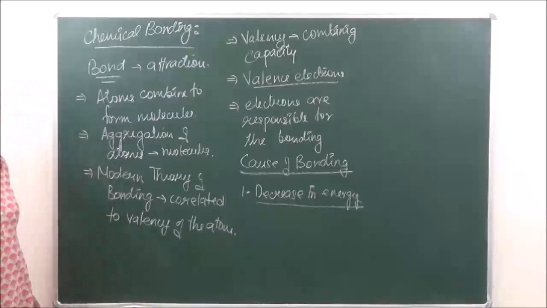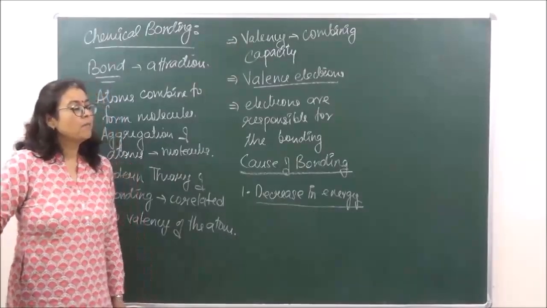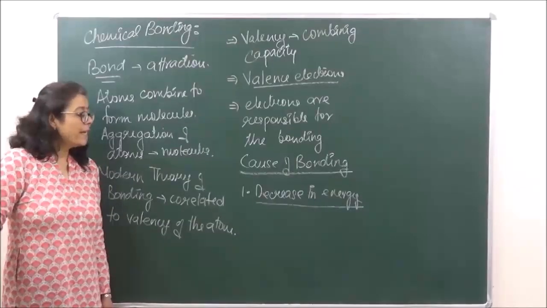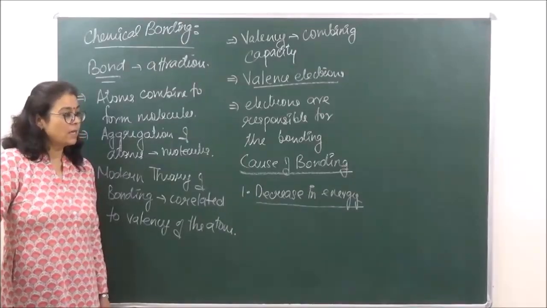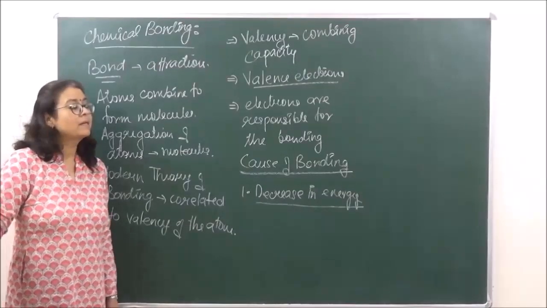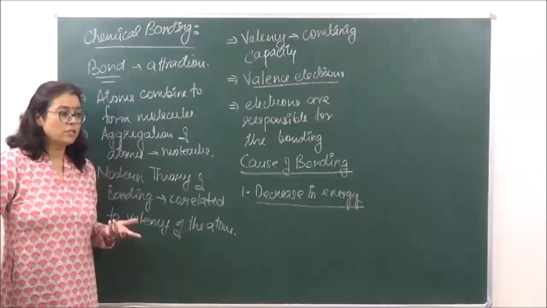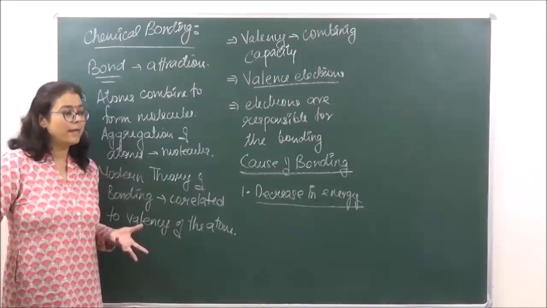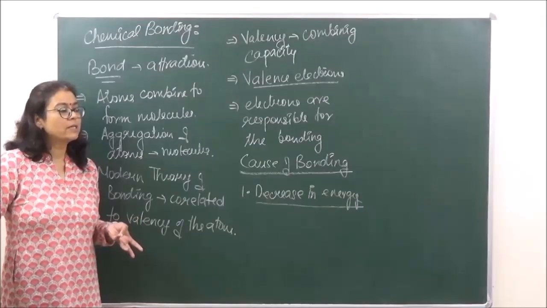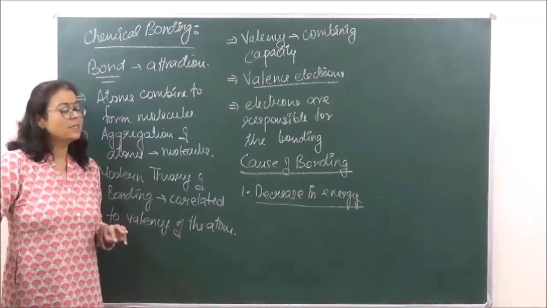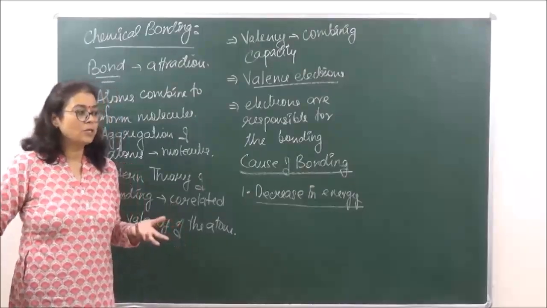Now we know that if any system has less energy, that system is going to be more stable. So whenever bonding takes place, there is a loss of energy because of the atoms coming together. When the atoms come together, there are two types of forces at play. Number one is the forces of attraction, between opposite charges, and the other is the forces of repulsion, between similar charges.